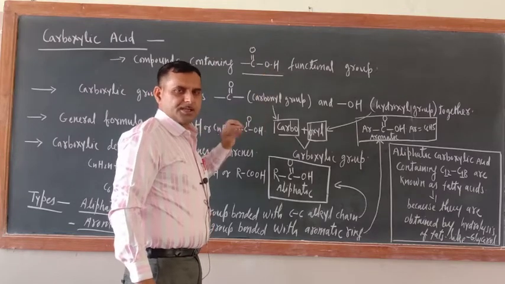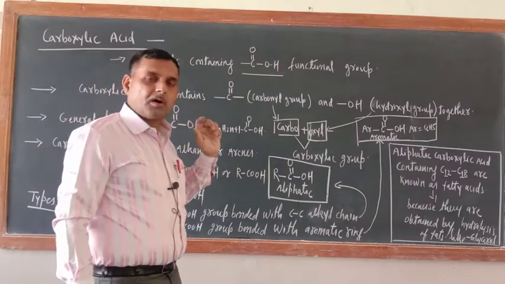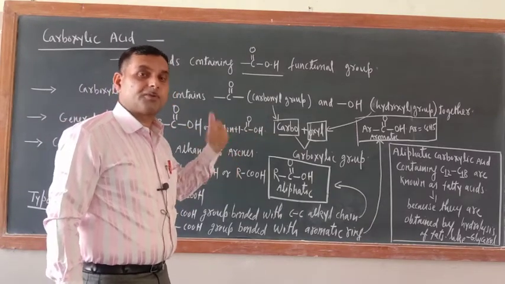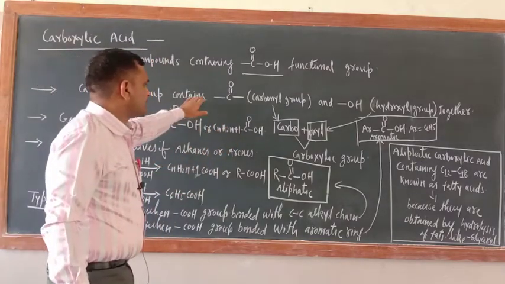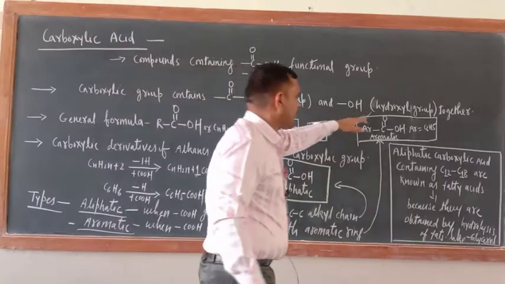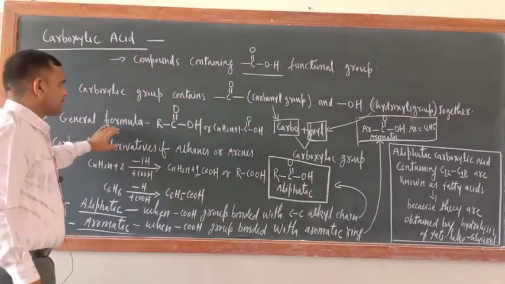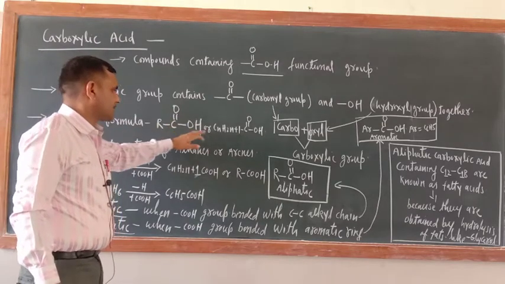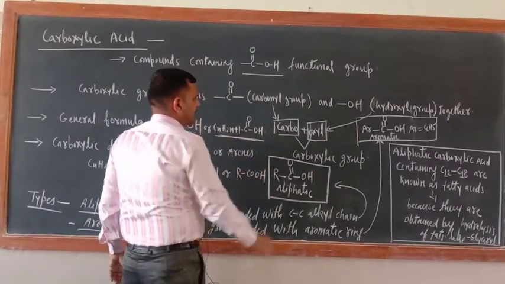So what can we say? Carboxylic acid is an organic compound which contains a carbonyl group and a hydroxyl group together. Can we say that or not? So the carboxylic group contains a carbonyl group and an OH hydroxyl group together. Now just see what their general formula is. Of course, their general formula is RCOOH or CnH2n+1COOH.